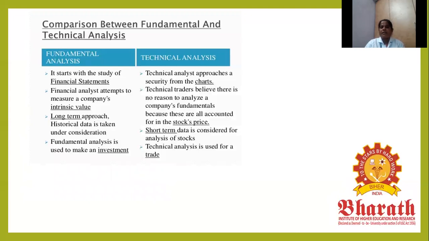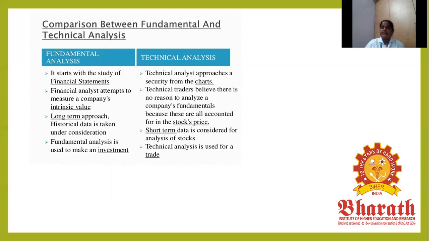And now the comparison between fundamental and technical analysis. Fundamental analysis starts with the study of financial statements. Technical analysis starts with the security price from the charts. Fundamental analysis attempts to measure the company's intrinsic value. Technical traders believe there is no reason to analyze the company's fundamentals. Fundamental analysis is a long-term approach where historical data is taken into consideration, but technical analysis uses stock price, short-term data.